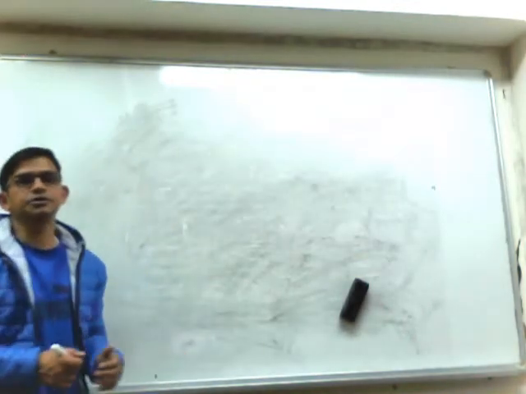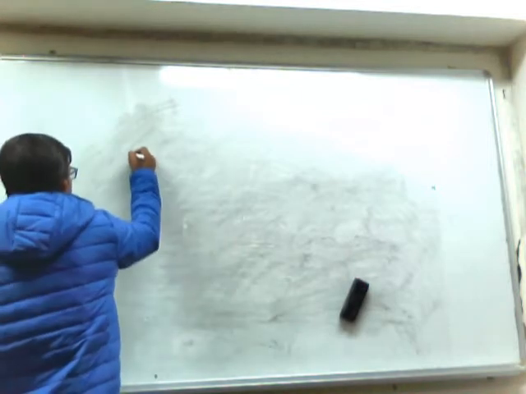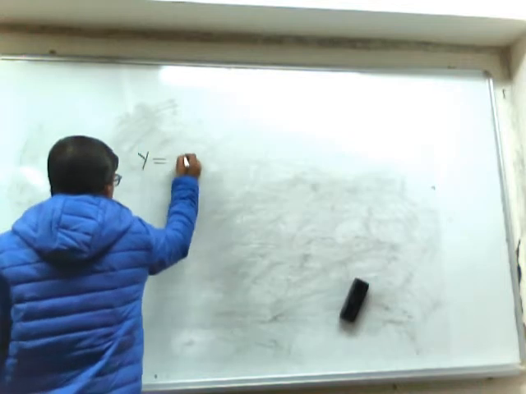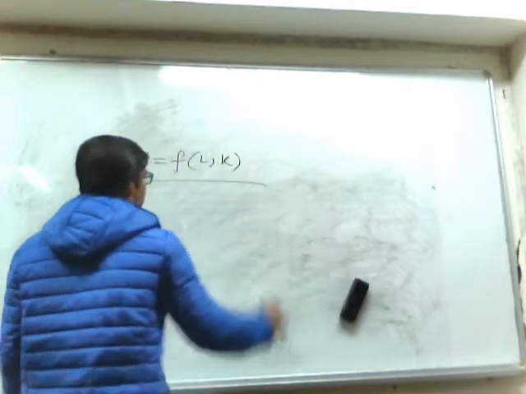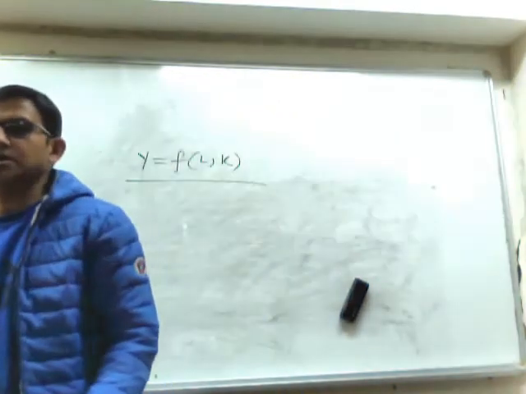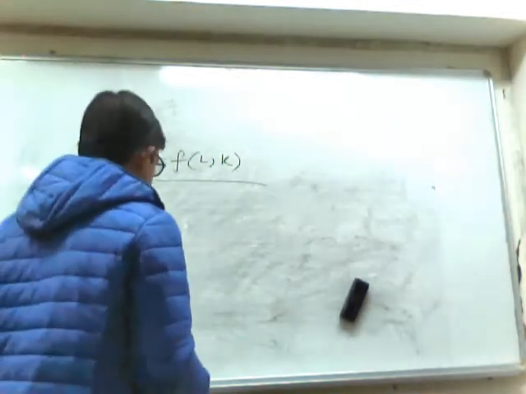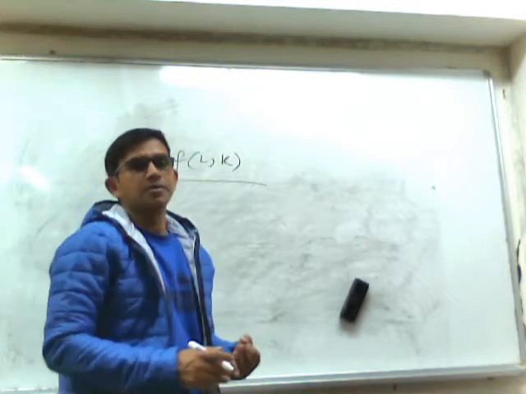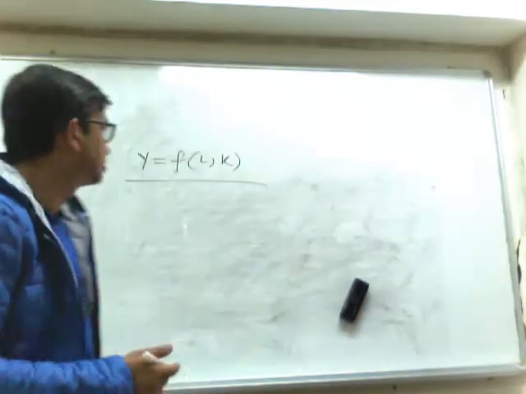So now we will consider the case of a production function in which output is the function of both labor and capital. So this is the case of a multivariate production function or a neoclassical production function. This production function is called a well-behaved production function if it obeys the following three properties.